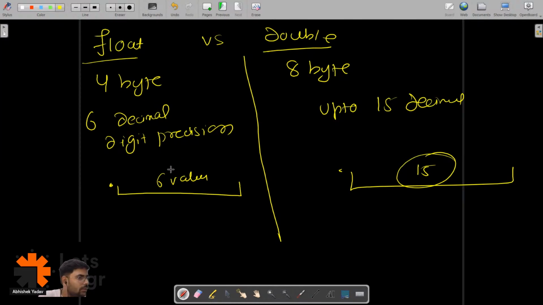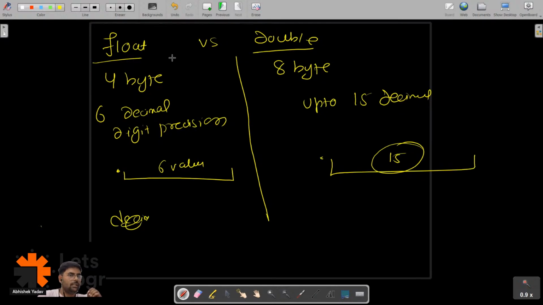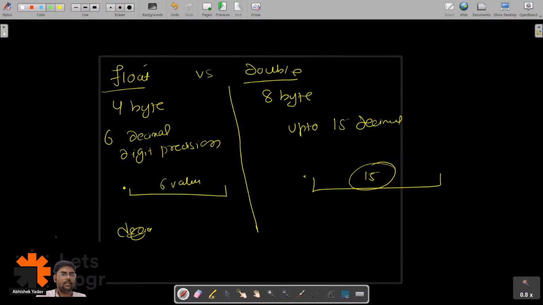Can you guys tell me one thing? By default, float and double are used to store decimal values, right? Both are used to store decimal values. And everyone knows about decimal values, right? Decimal values are 1.23, 10.36, 123, like this.